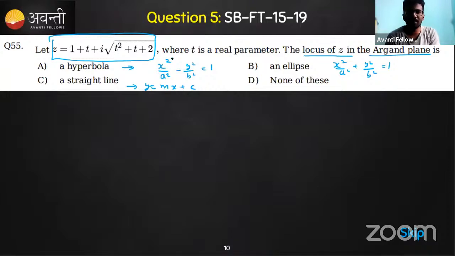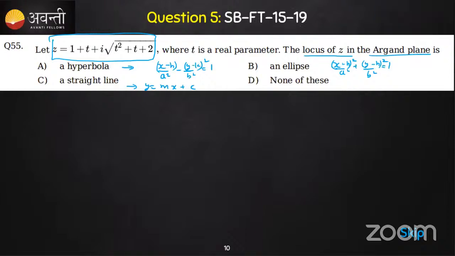One other factor can be considered here: h comma k also can be taken. If you know these things, we are able to derive it. Otherwise, it is not required to solve. You can skip it and later come back and think about it.